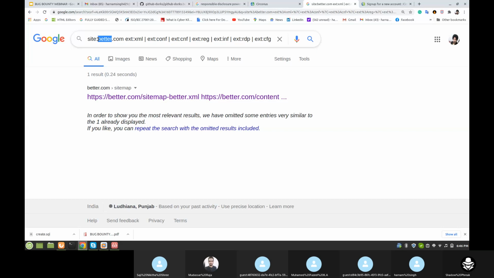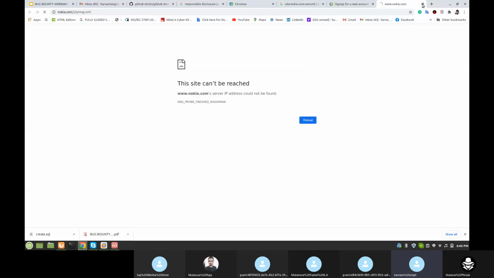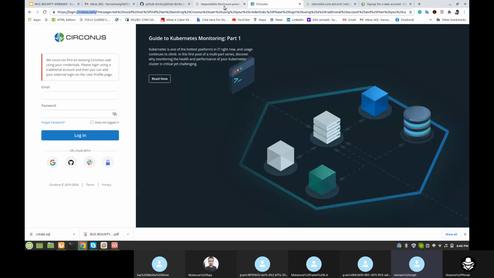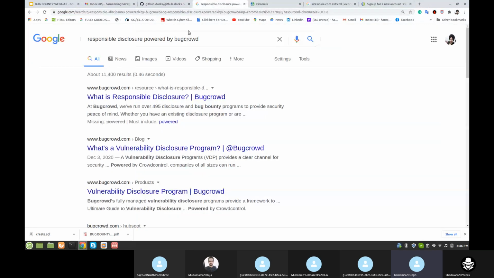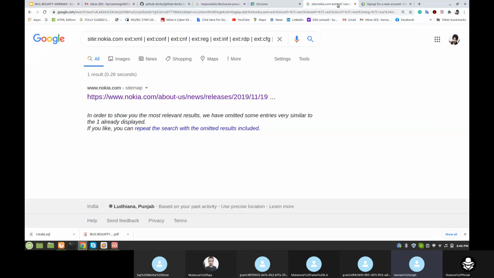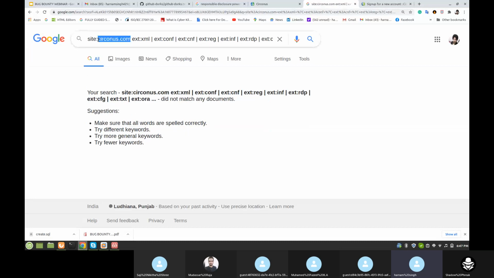Map. So let's check some other things. Let's check circonus.com website. No. So this is the way to find out some configuration file using Google Dorks.